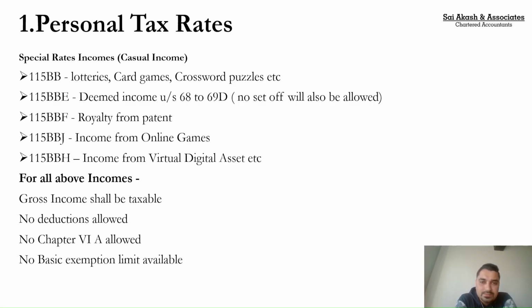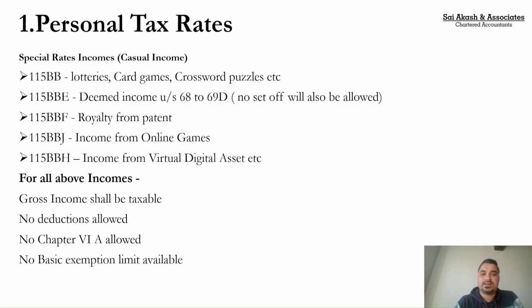Casual incomes are those incomes which you don't earn in the ordinary course, like for example, lottery income, card games, royalties, online games, transfer of cryptocurrency, and whenever the assessment happens, the government comes and does your assessment, and some incomes which you had not disclosed get disclosed. So these are all special rates of income which attract special rates of tax. For example, as you are aware, lottery income gets taxed at 30% plus 4% education cess.